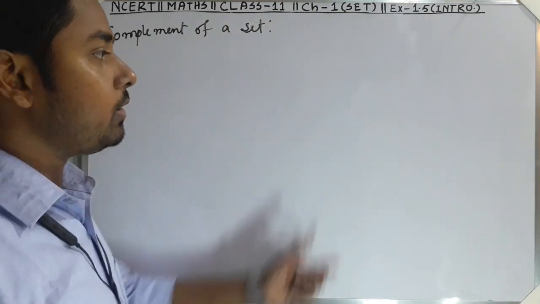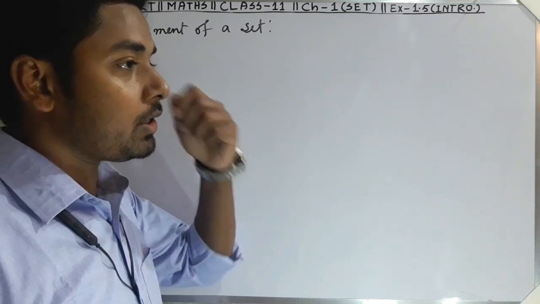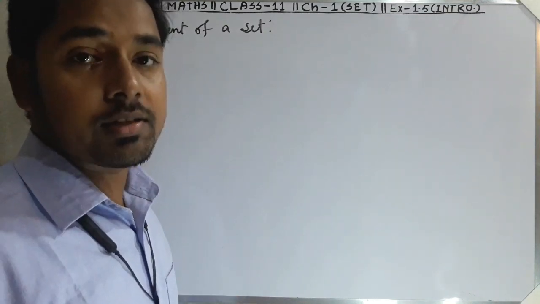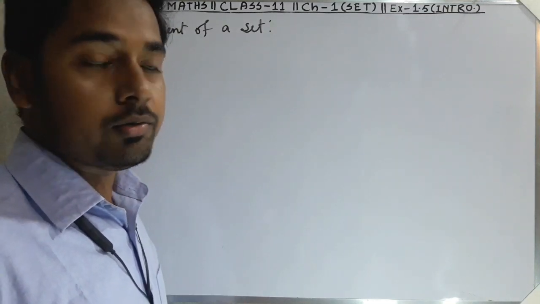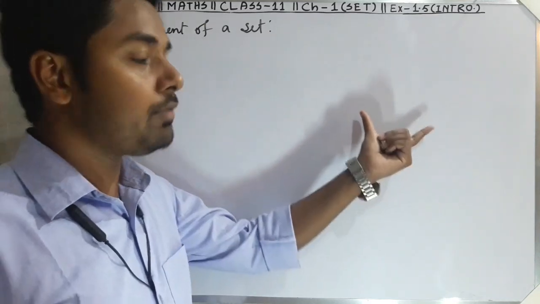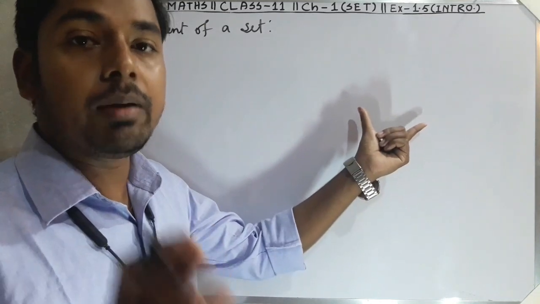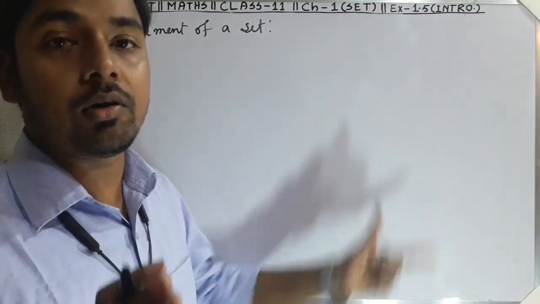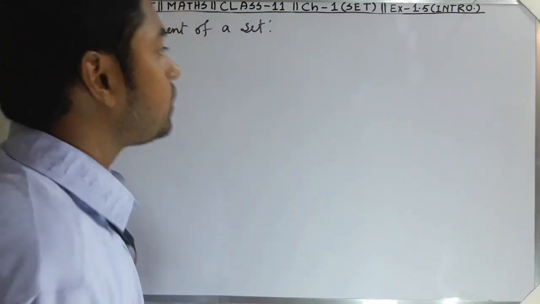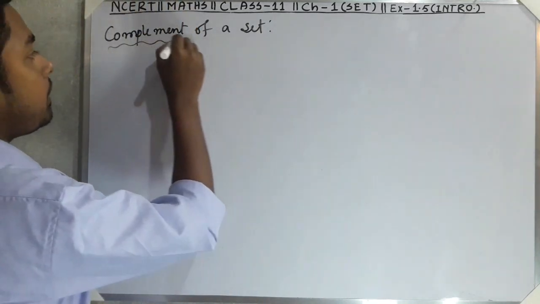We will know through the definition, but you should not memorize this definition. Already I told you, whatever definition I am giving you, you should not memorize it, you should only understand it. Is that clear? So what is the complement of a set?